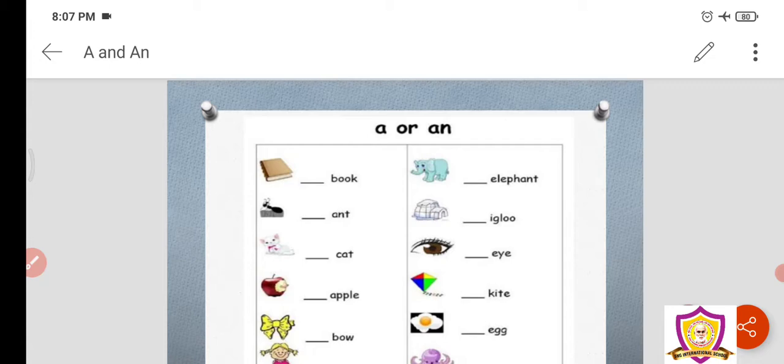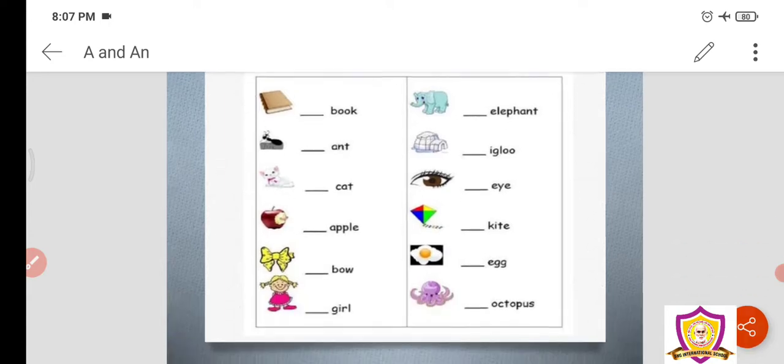Okay. Similarly, B-O-W, bow. What is the first letter here? B is the first letter. So, if B is the first letter, what shall we write? Is it a vowel or a consonant? It is a consonant. It is not a vowel. So, if it is a consonant, we got to write A, and we will say a bow.